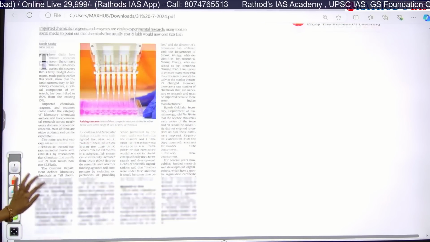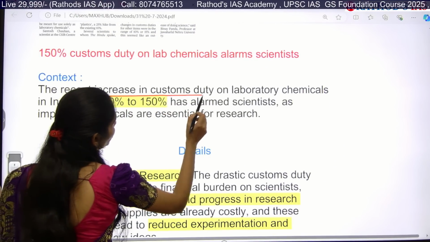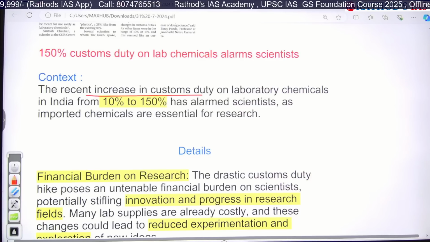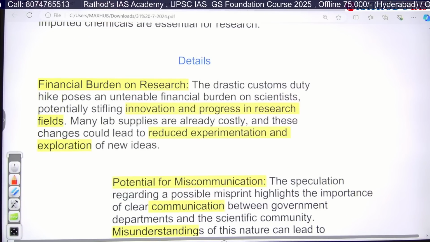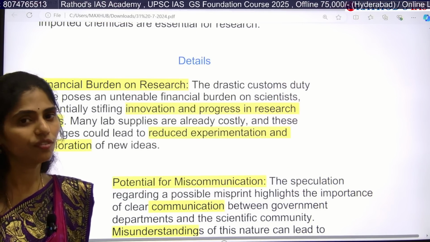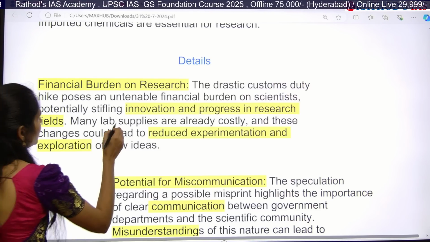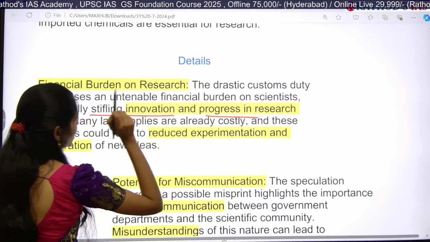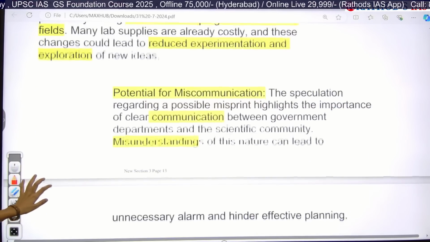Okay, now let us see this article in detail. It says that the recent increase in customs duty on laboratory chemicals in India from 10% to 150% is raising alarm. Whenever there is an increase in financial burden, what happens to research? Will people come and do research? No. So there will be stifling of innovation as well as decreasing progress in research fields, and even reduced experimentation as well as exploration of new ideas.